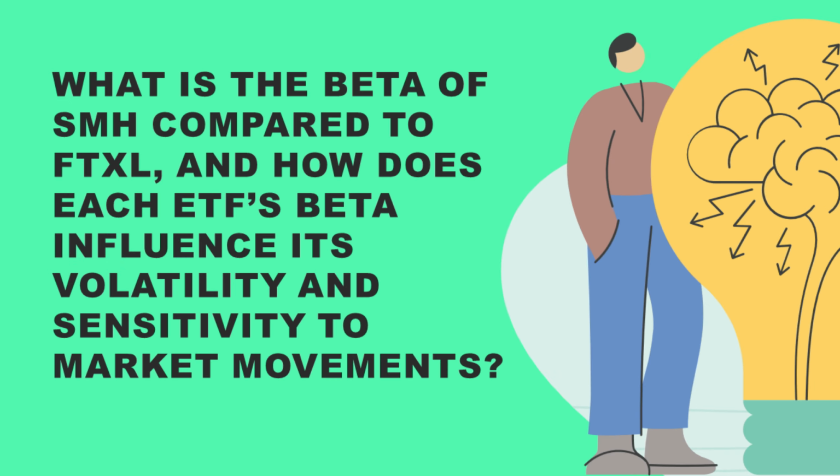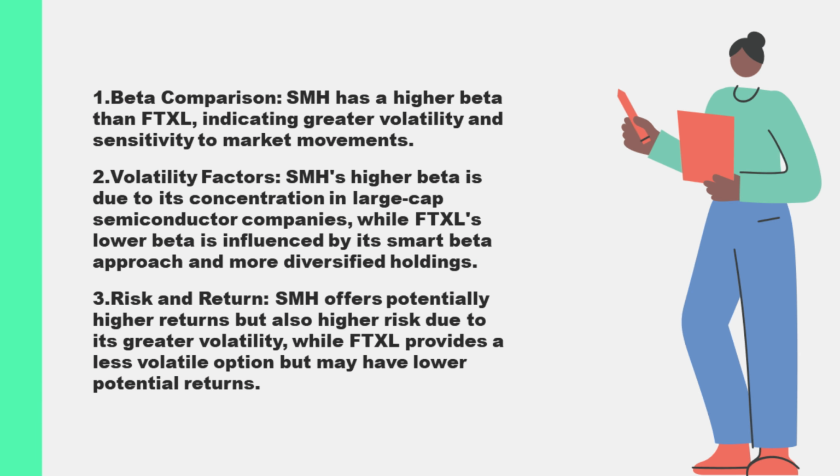What is the beta of SMH compared to FTXL, and how does each ETF's beta influence its volatility and sensitivity to market movements? The beta of an ETF is a measure of its volatility relative to the overall market, typically represented by a benchmark index like the S&P 500. A beta of 1 indicates that the ETF's price tends to move in line with the market, while a beta greater than 1 suggests higher volatility and greater sensitivity to market movements. Conversely, a beta less than 1 implies lower volatility and less sensitivity to market movements.